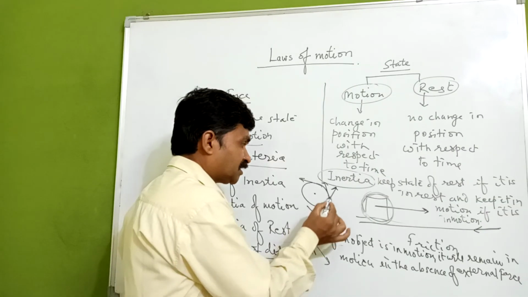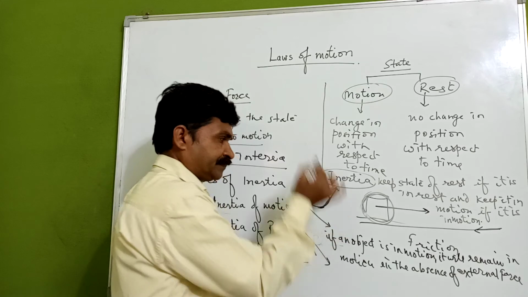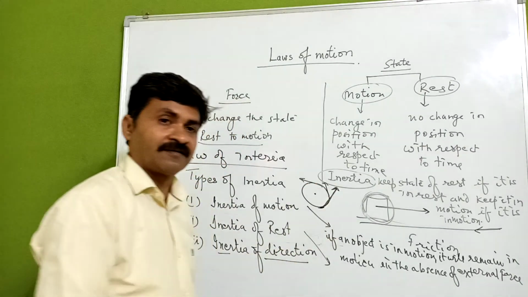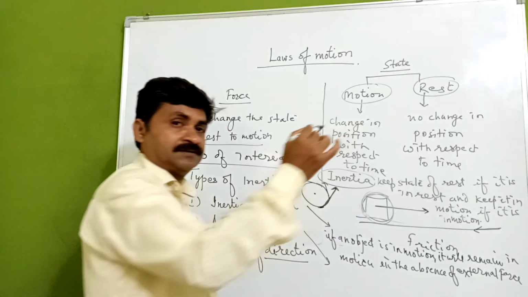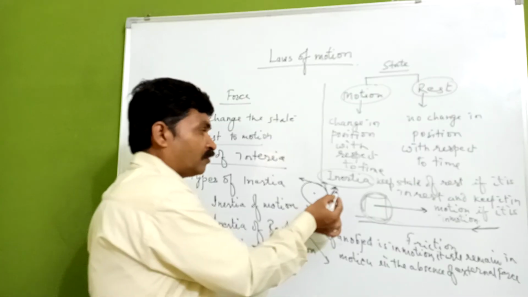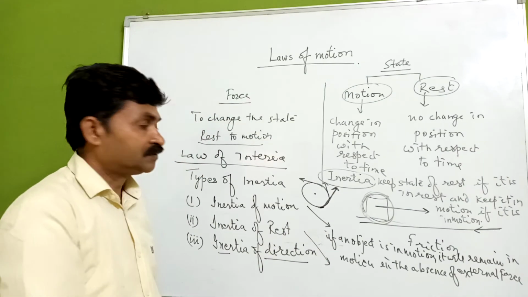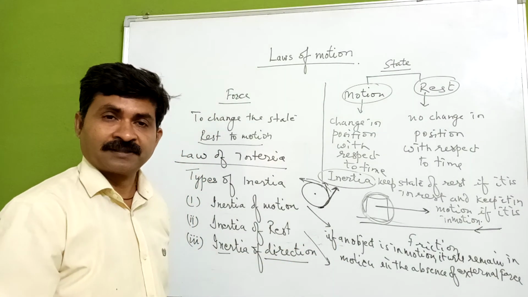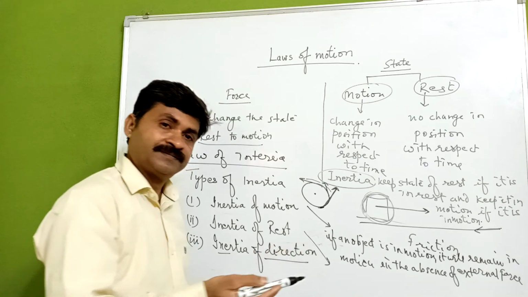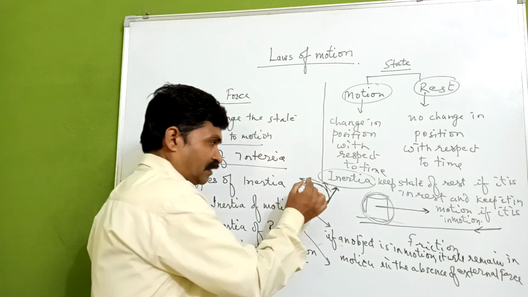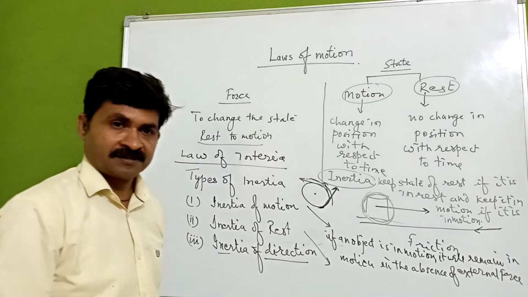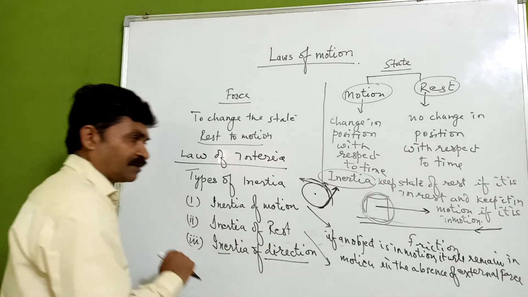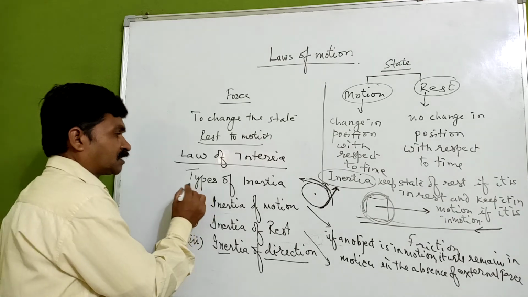So the mud particles, which will be in the linear velocity, will come out. And when they come out, definitely they are going to stick on the person or anybody on it. Okay, so inertia of motion, inertia of rest, inertia of direction, these are the types of inertia.